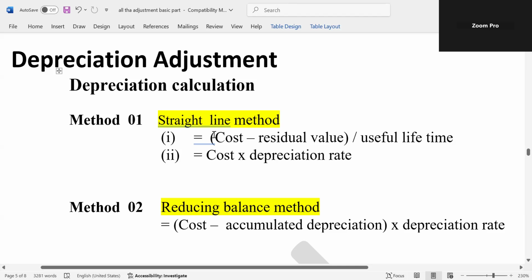Therefore, the depreciation method is also decided by the business based on future economic benefits. If future economic benefits are expected to inflow equally each year, we have to use the straight line method.